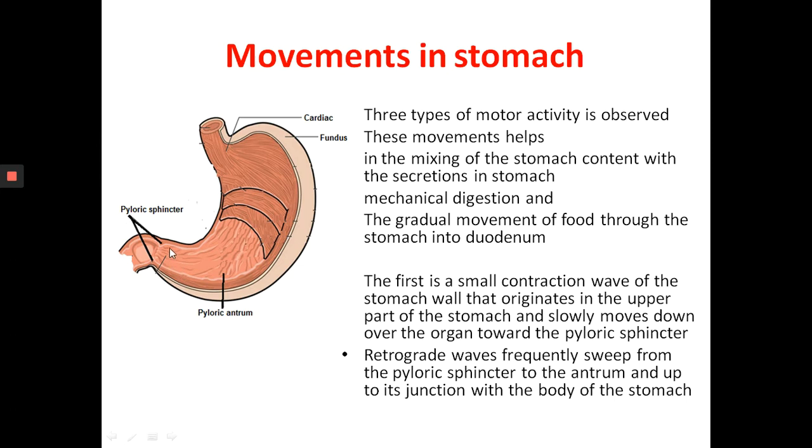Only liquid and small food particles pass through the partially opened pyloric sphincter to the duodenum. If the food is released in larger quantity, it will upset the duodenal region because it can hold only a small amount of food, and also the food coming into the duodenum from the stomach is highly acidic. So if a large quantity is released, it will damage the wall of the duodenum.